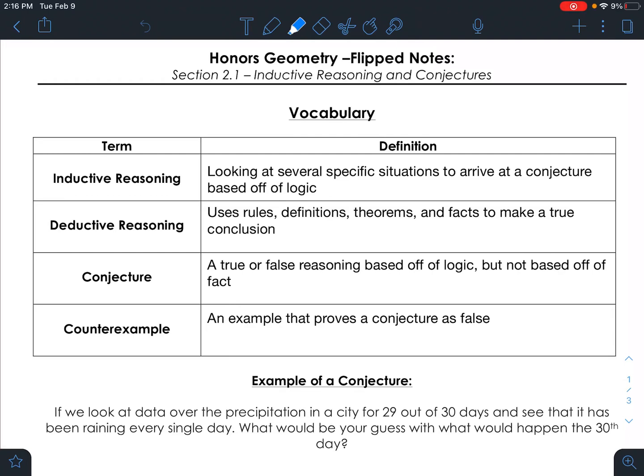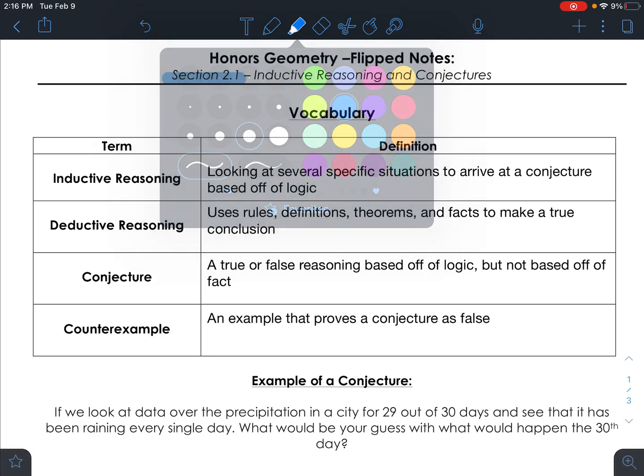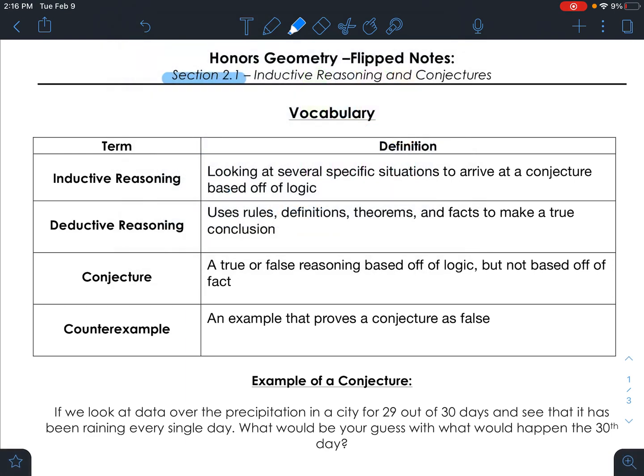All right, guys, so we're here with section 2.1, and in this section, we are starting our chapter on logic. We're going to be studying two different types of reasoning in this class. One type of reasoning is going to be today's lesson, and then the rest of it is pretty much about deductive reasoning. So let's start with inductive reasoning. I have the definitions already written out, so you can just pause me so you can keep up.